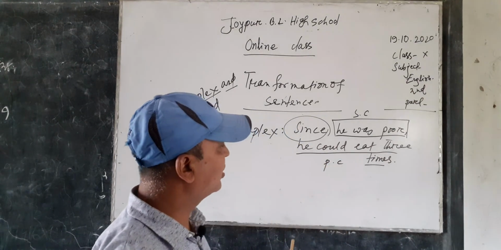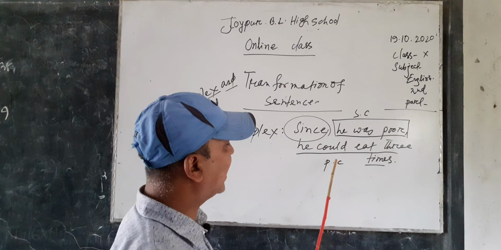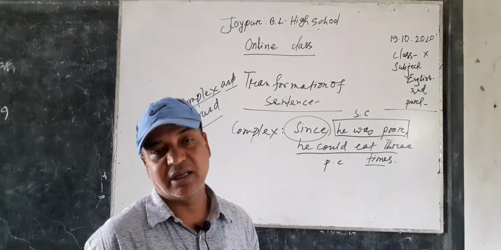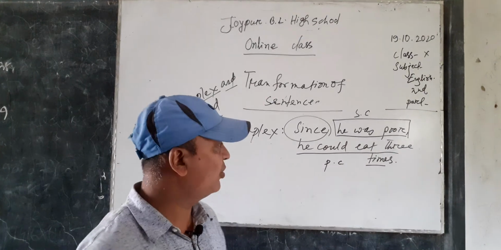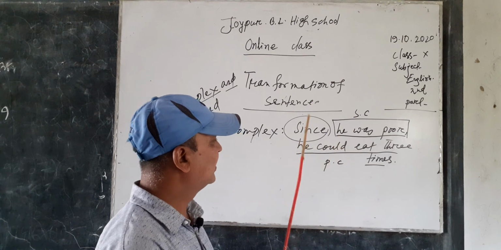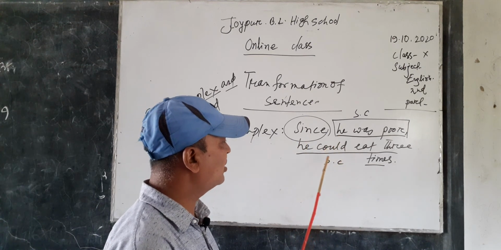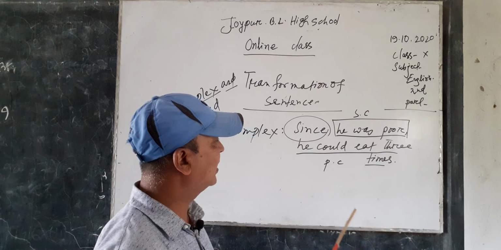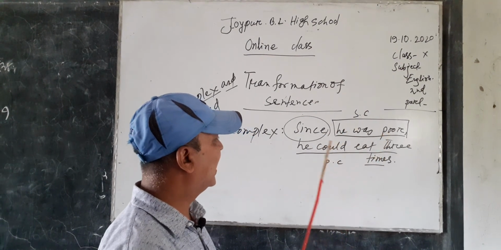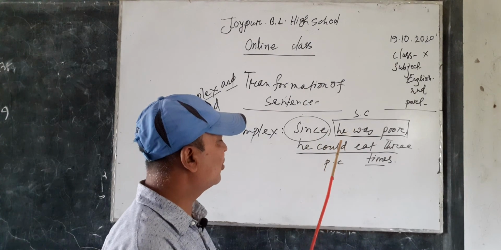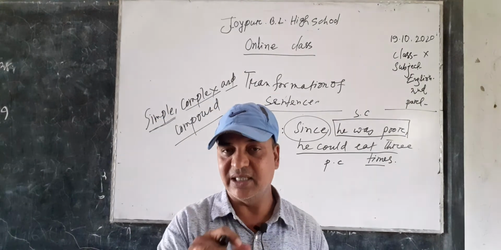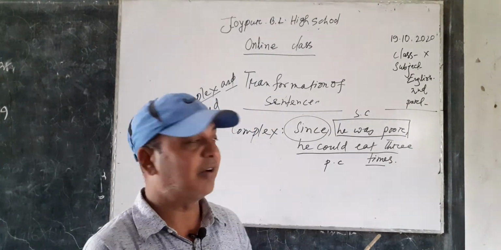So, he could not eat 3 times is the principal clause. There is no uncertainty about the identification of a complex sentence.